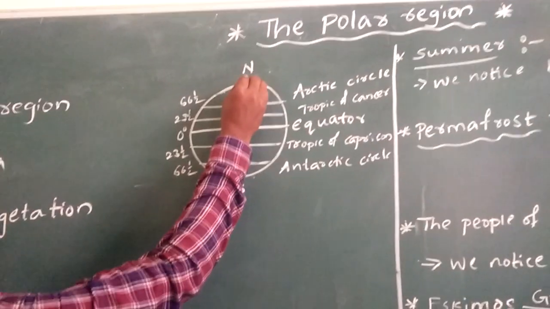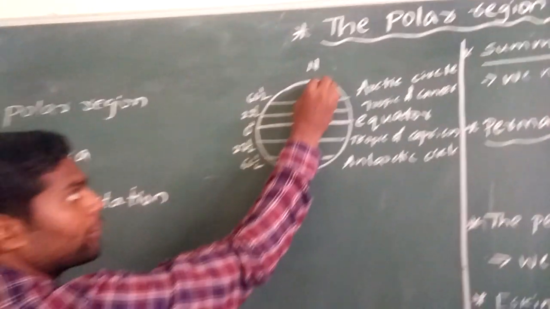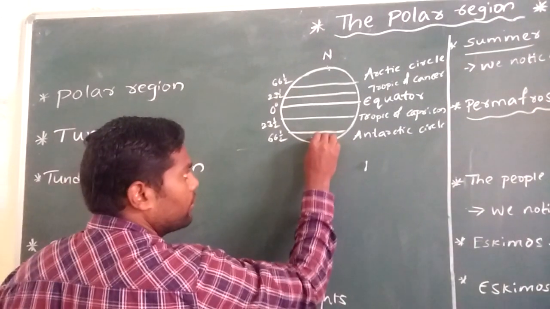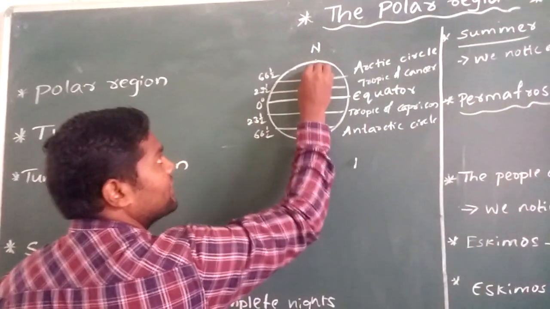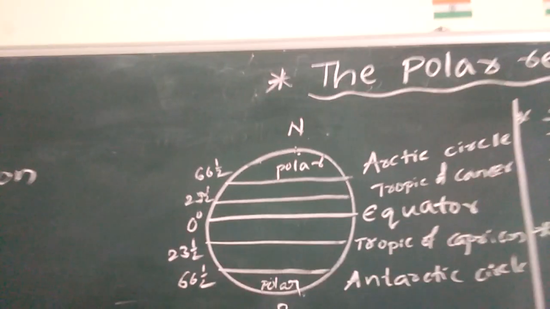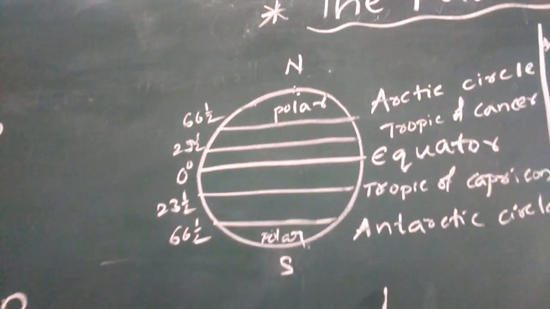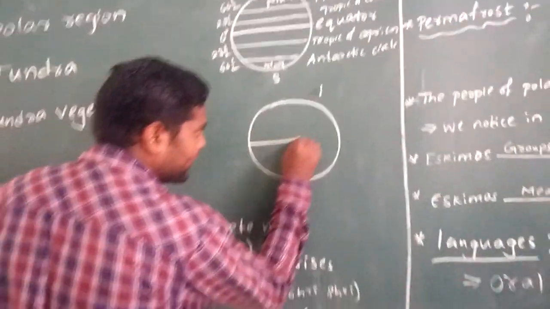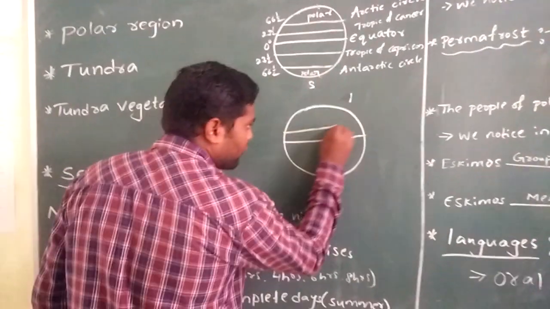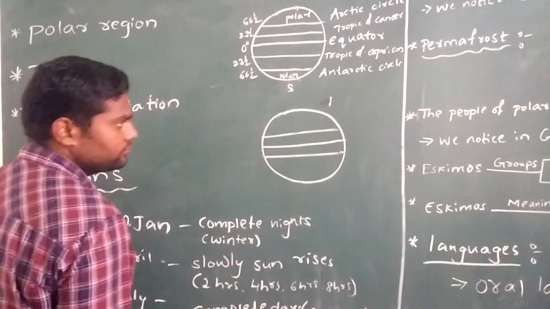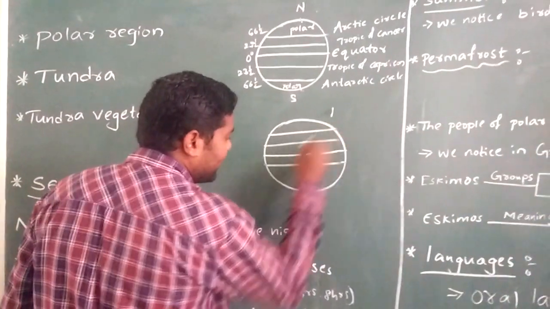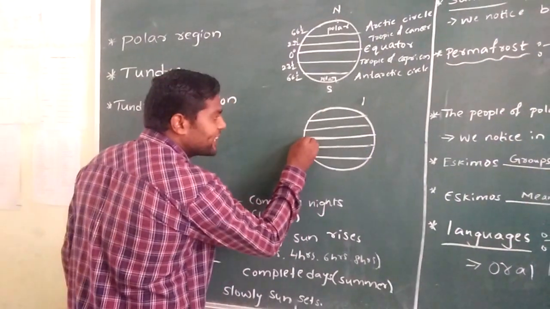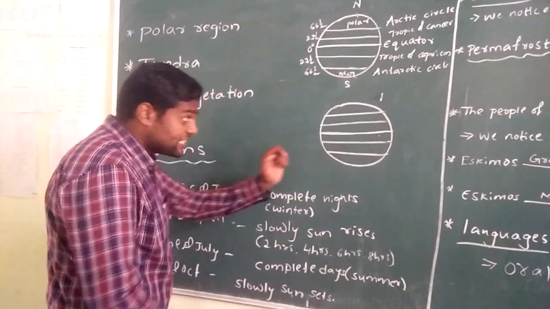So this region, I mean the place which is near to the poles, North Pole and South Pole, is called polar regions. This is called polar region. If you see the zones, it is equator, Tropic of Cancer, Tropic of Capricorn, Arctic Circle, Antarctic Circle.